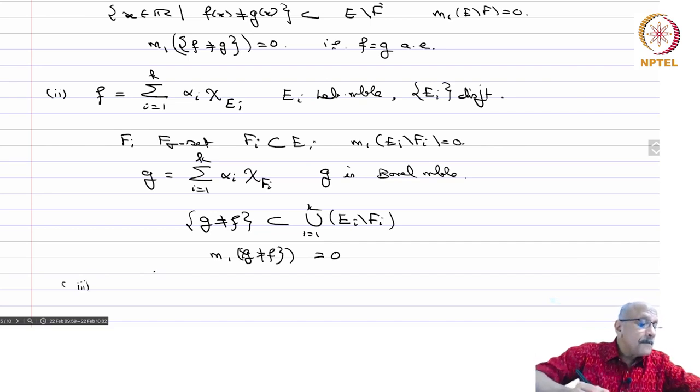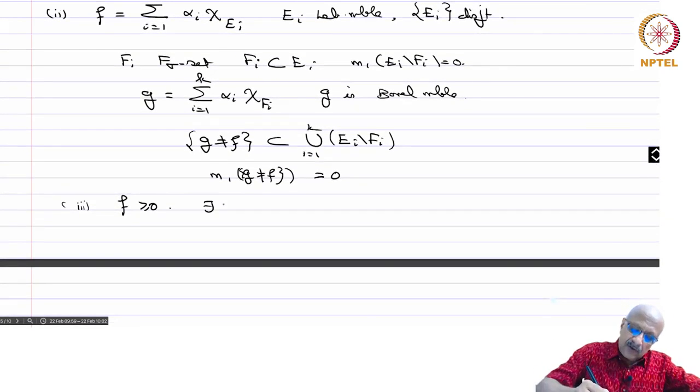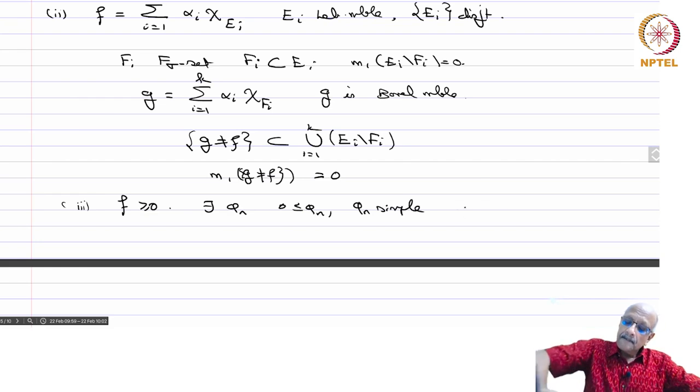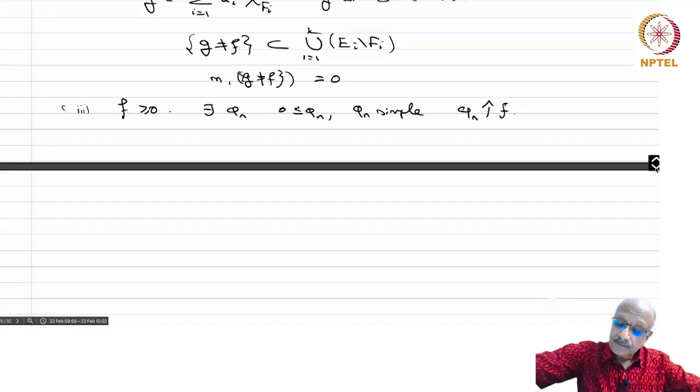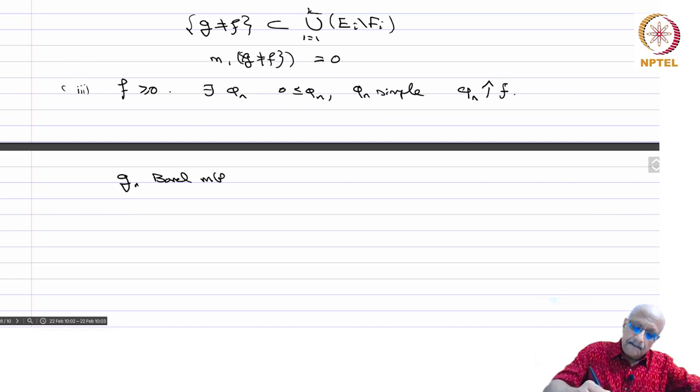Third, let us take f a non-negative measurable function. Then we know there exist simple functions phi n, with 0 less than or equal to phi n, and phi n increases to f. So let Gn be Borel measurable, Gn equal to phi n almost everywhere.